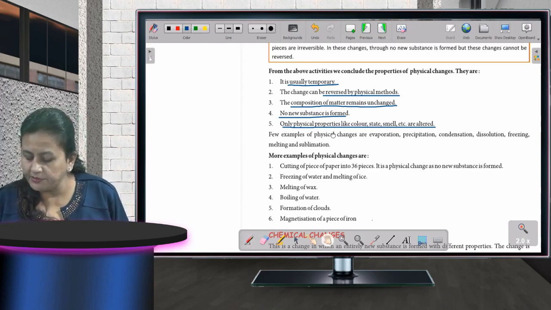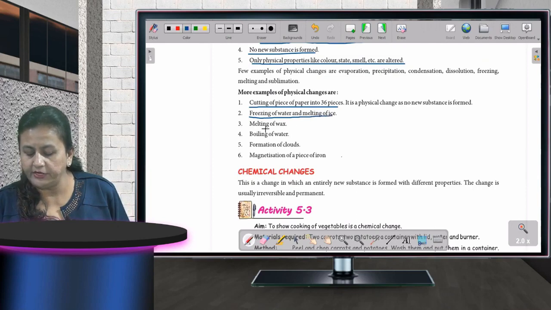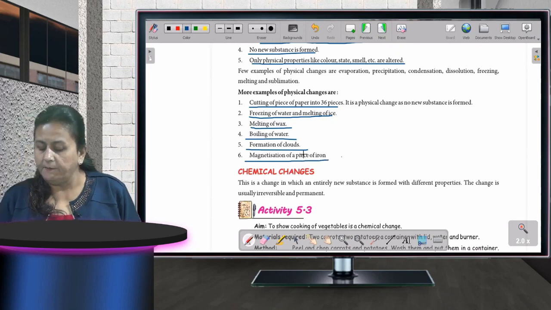Few more examples of physical changes: cutting of a piece of paper, freezing of water and melting of ice, melting of wax, boiling of water, formation of clouds and magnetization of a piece of iron.